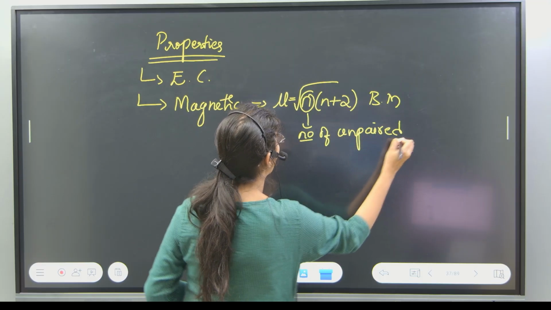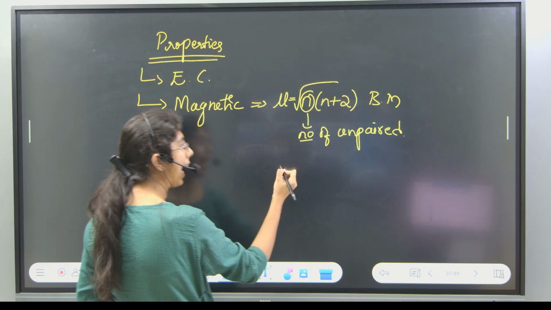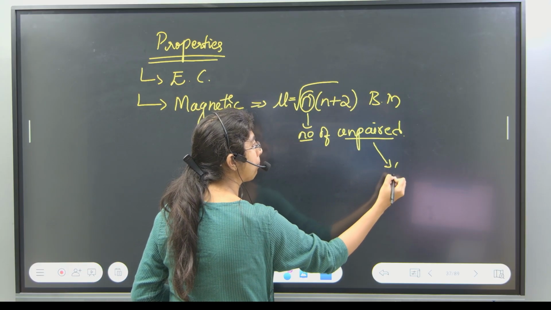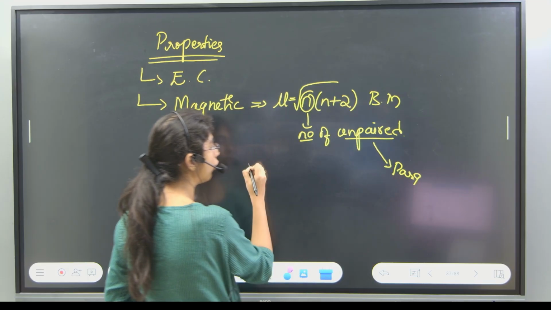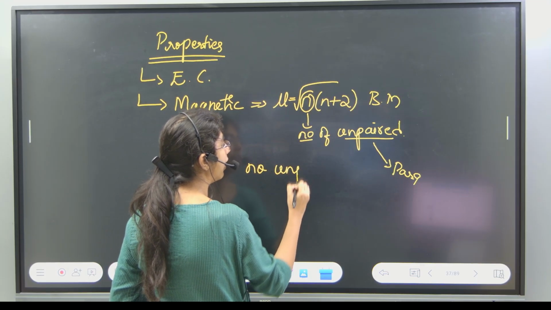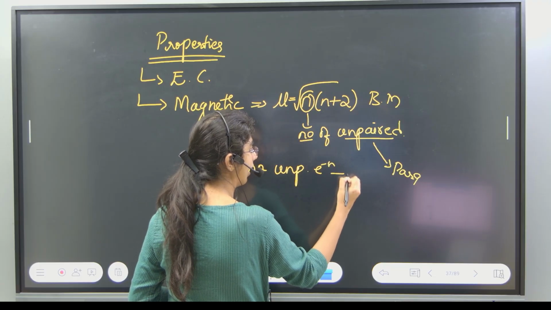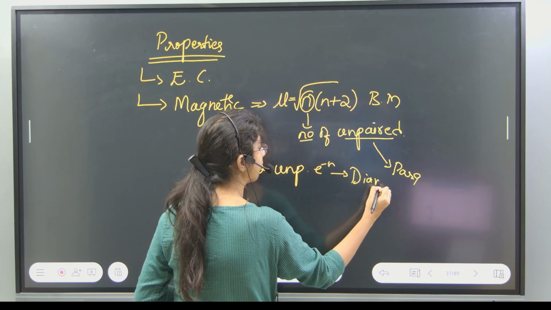And we studied one more thing. If it has unpaired electrons, it will be paramagnetic. If there is no unpaired electron, it is diamagnetic. So we studied this as well.